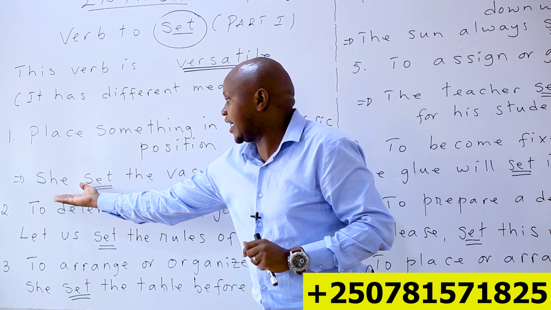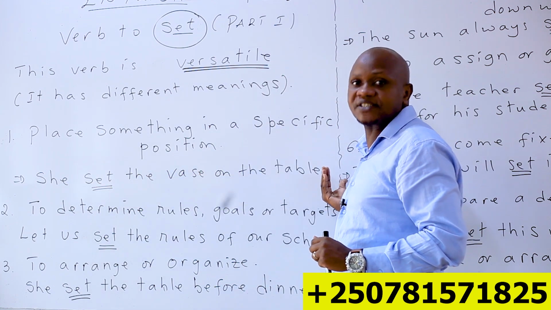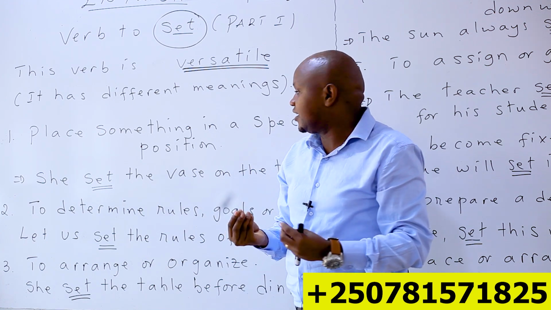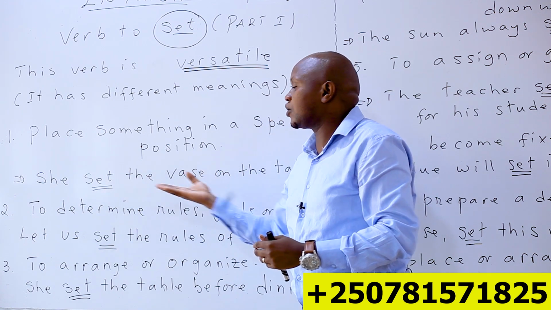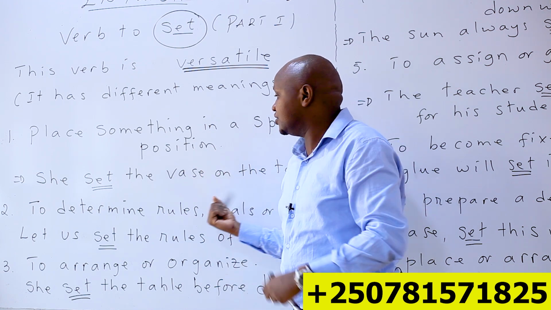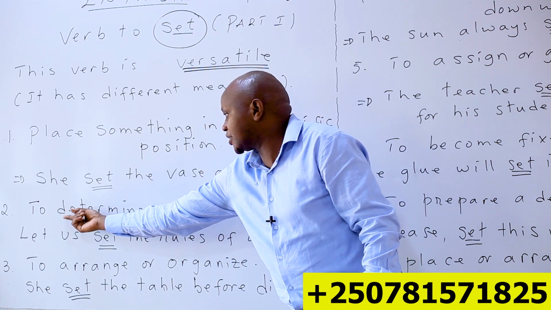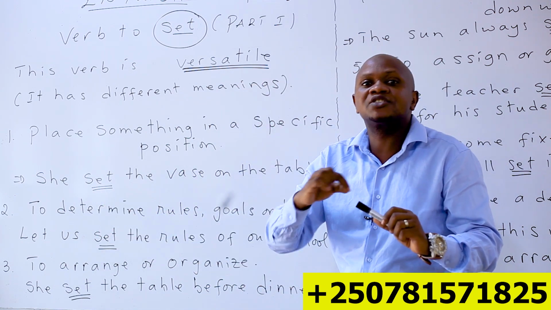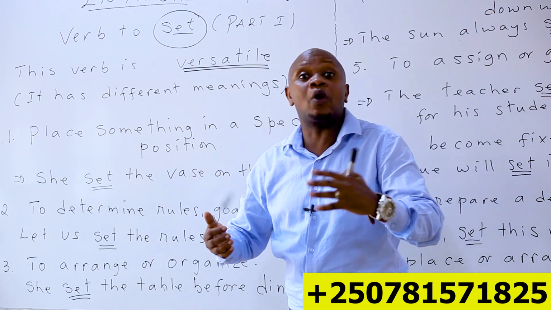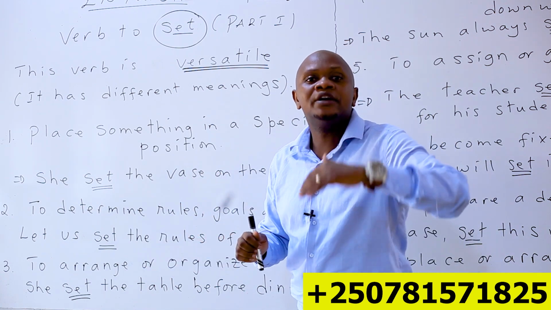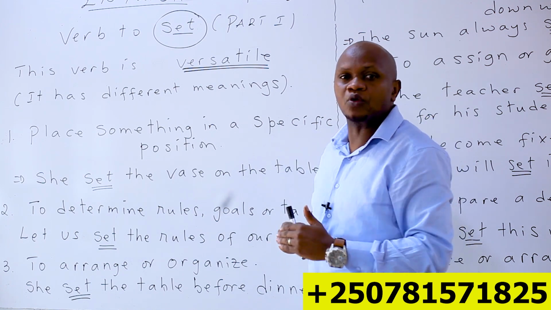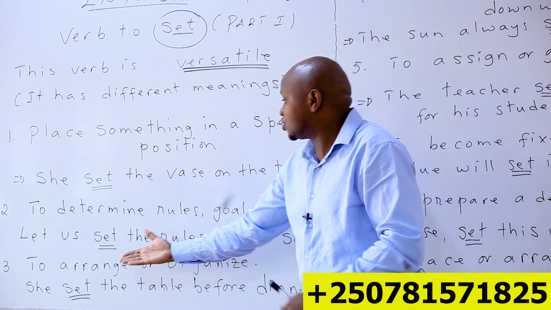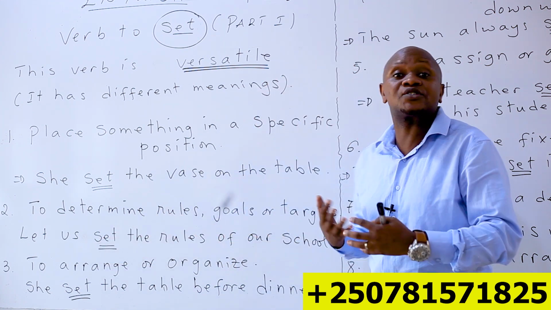Fantastic. For example, you can say, she set the vase on the table yesterday. Ejo yashyize ivaze ku meza. That is it. Good. Or she set the cup on the table. Good. To set, number two, is to determine rules, goals, or targets. To set means to determine rules, goals, or targets. Gushyiraho intego runaka, amategeko runaka. Icyo gihe you are setting. To set the rules. Ushobora kuvuga uti, let us set the rules of our school.